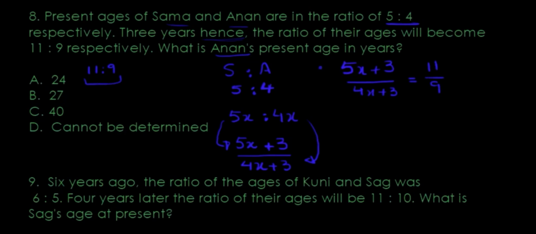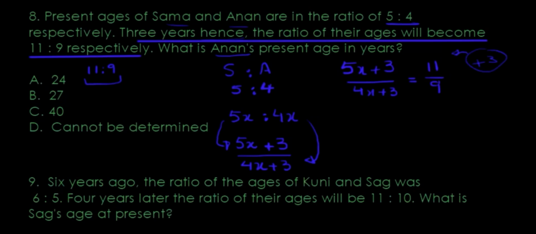Because this is taken from the present age and then converted into an age 3 years later. That's why we added the 3, for 3 years later. Present age converted into the later age. But this side is actually what the age is after 3 years, hence the ratio of the ages will become 11 to 9 respectively. So from the present age over here, we've made an algebraic equation to go to the future after 3 years. So this is plus 3 years. This is what we end up getting.